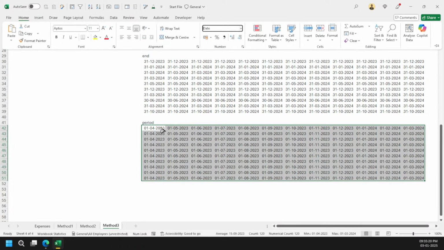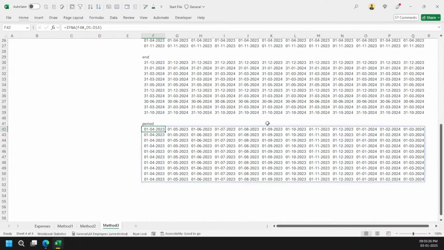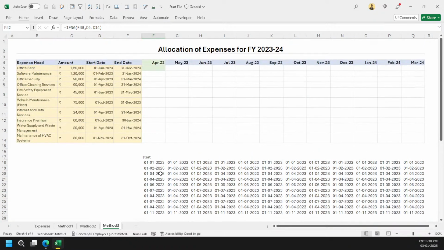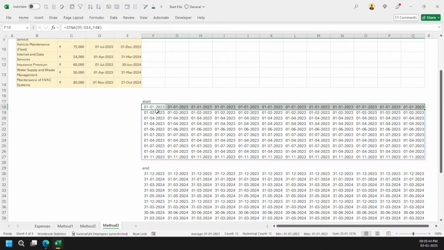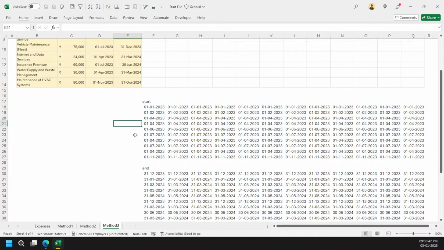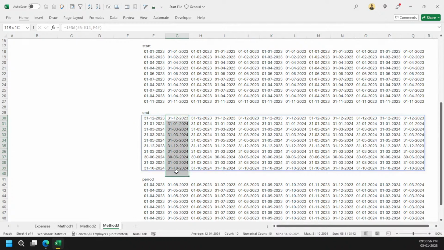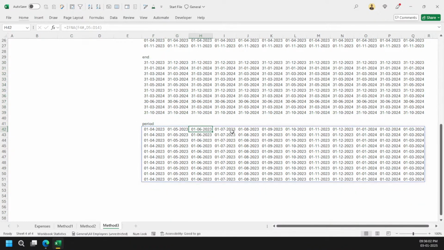Now you can see that I've got everything, so these dates are replicating. Now here comes the main thing. I've told you arrays don't spill both ways. But one of the great functions is the MAP function. What the MAP function does is it goes one by one element. By row, it will work as a row-wise loop. By column, it will go column by column in a loop. So first it will calculate this much part, this much part, this much part. But the MAP function goes one by one cell.